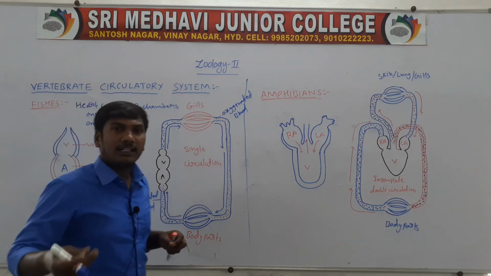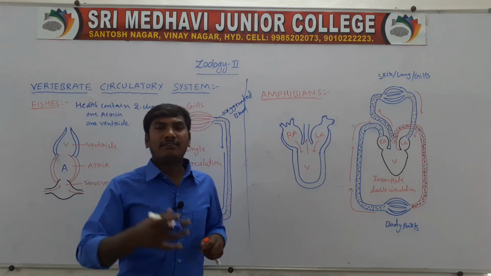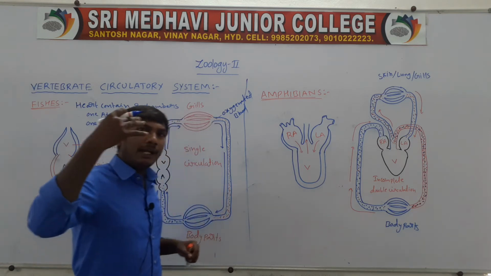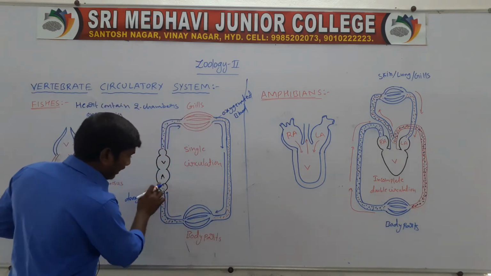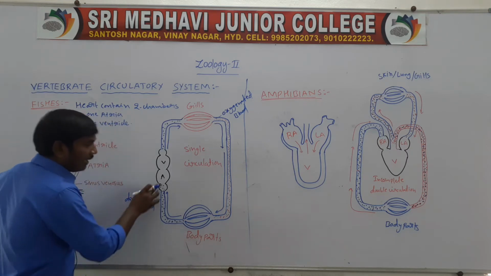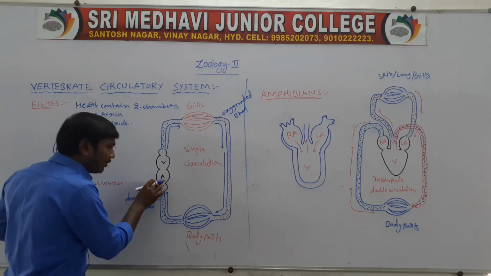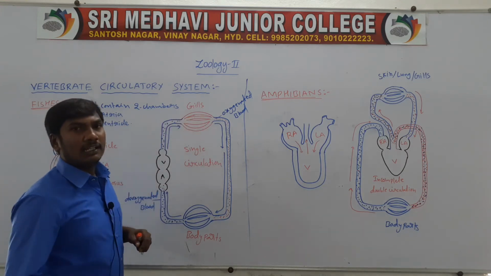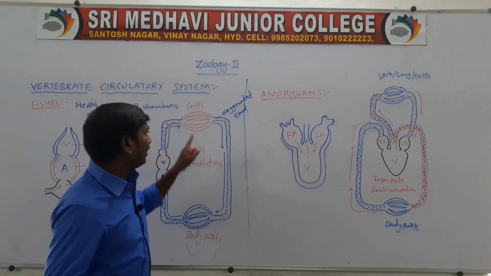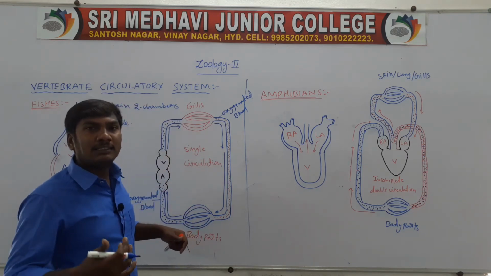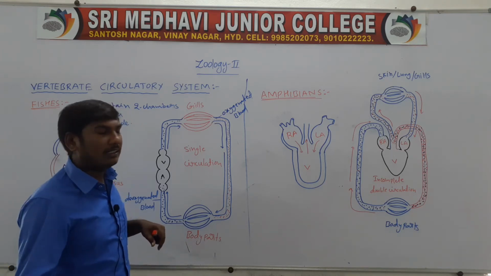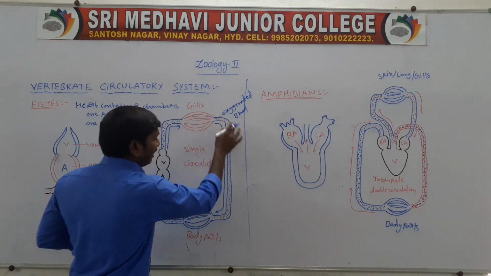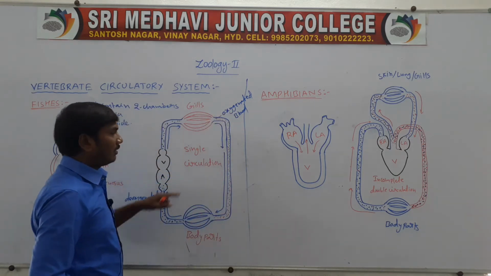The fish heart contains two chambers, one atrium and one ventricle. The atrium receives deoxygenated blood from the different body parts and sends it to the ventricle. The ventricle sends the deoxygenated blood to the gills, where it is converted to oxygenated blood through oxidation. The gills send the oxygenated blood to the body parts, which utilize the oxygen and release deoxygenated blood.